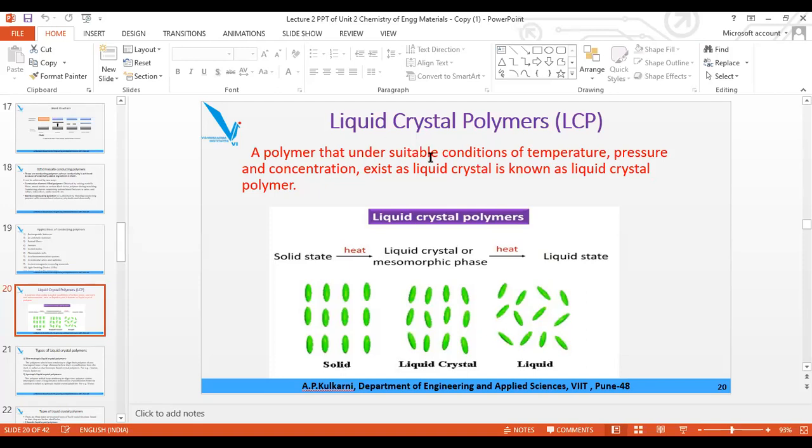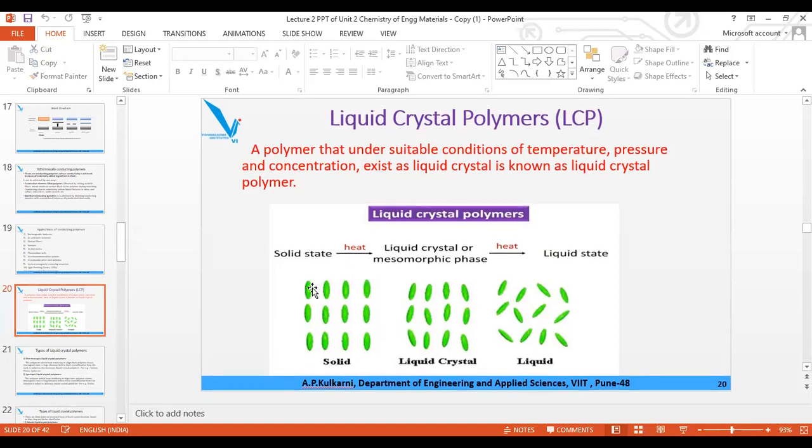Next, we have to start the second type of specialty polymer, the liquid crystal polymer. First was the conducting polymer, now liquid crystal polymer. Shortly, they are called LCP, liquid crystal polymer. Now, on the basis of the structure, if you heat any polymer, directly it gets converted to liquid phase. But there are certain polymers which, before getting converted to liquid phase completely, get converted to a semi-solid phase or semi-liquid phase. That semi-solid or semi-liquid phase is called the mesomorphic phase. And this mesomorphic phase is also called liquid crystal polymer.